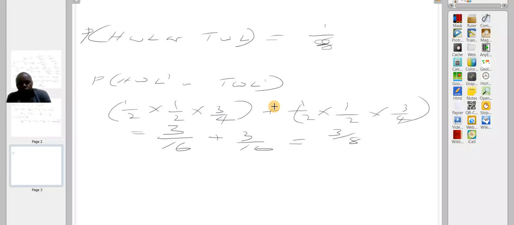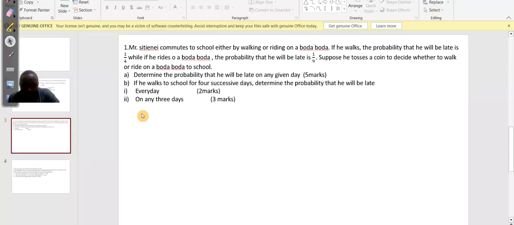So that is the probability of him not being late in one day, and the above is the probability of him being late in one day. Now let me get that question again. If he walks to school for 4 successive days, determine the probability that he will be late on any 3 days. So one day he will not be late, but all the other 3 will be late.